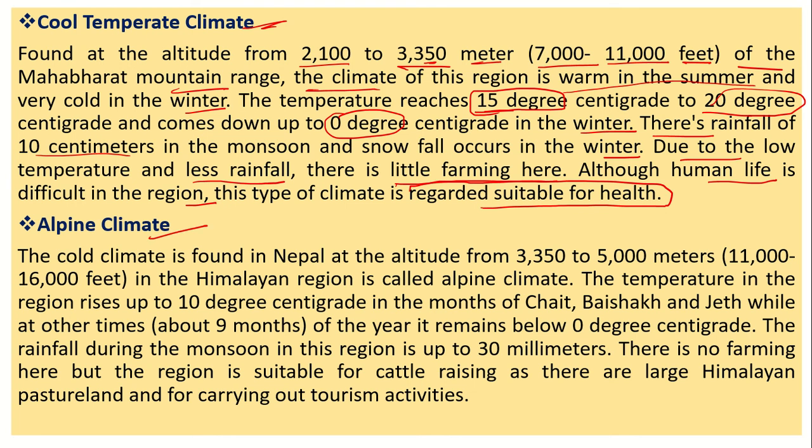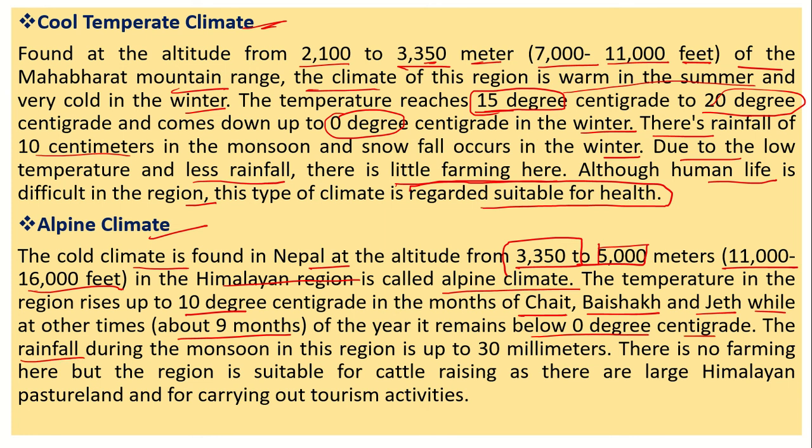So alpine climate is the fourth one. The cold climate found in Nepal at an altitude of 3,350 to 5,000 meters, that is 11,000 feet to 16,000 feet, in the Himalayan region is called alpine climate. The temperature rises up to 10 degrees centigrade in the months of Chaitra, Baishakh and Jestha, while for about 9 months of the year it remains below 0 degrees centigrade.